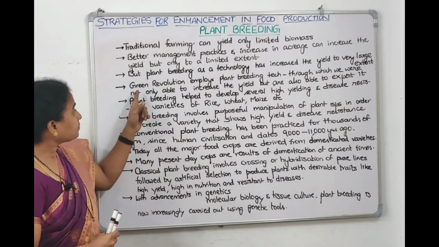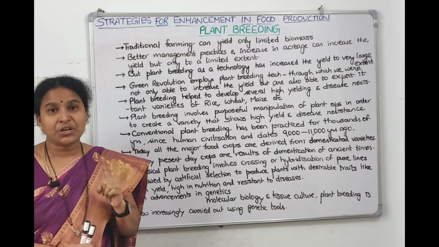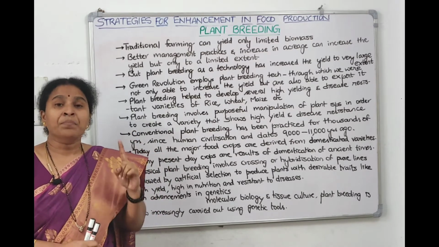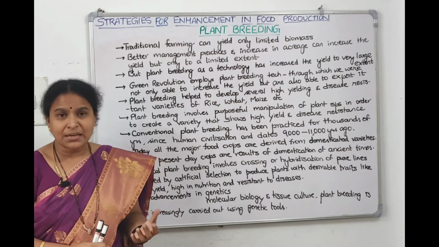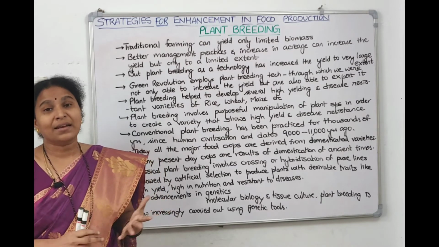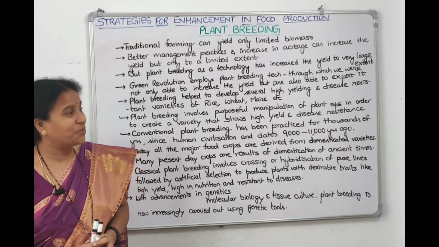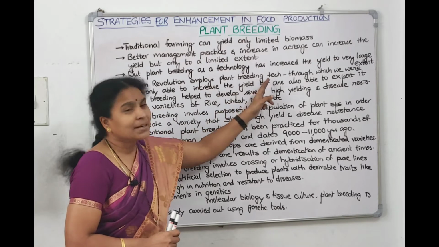Understood, children? Green Revolution. Now the Green Revolution was initiated in the world by Norman Borlaug, and in India by M.S. Swaminathan. Now what techniques did these scientists use so that they could enhance food production? Plant breeding techniques only. So the Green Revolution used plant breeding techniques only.